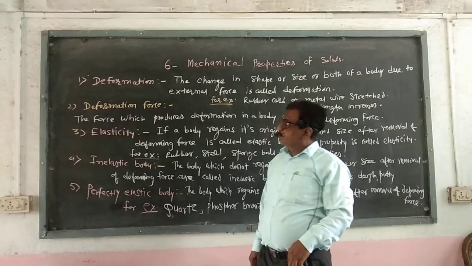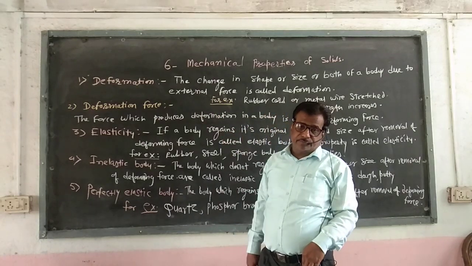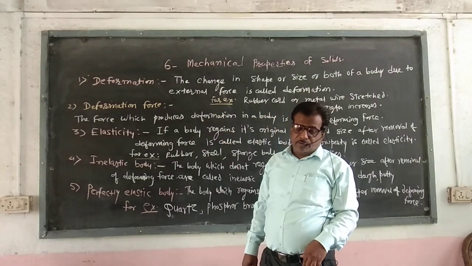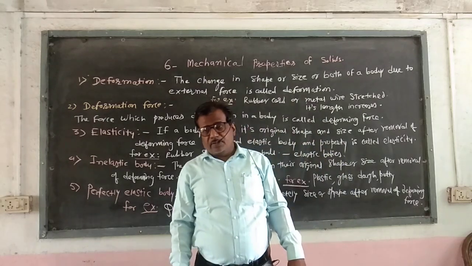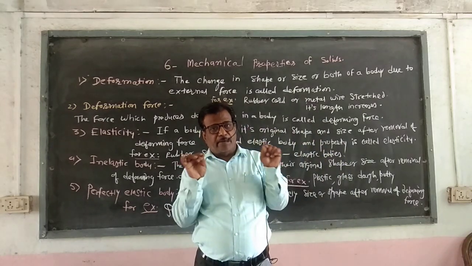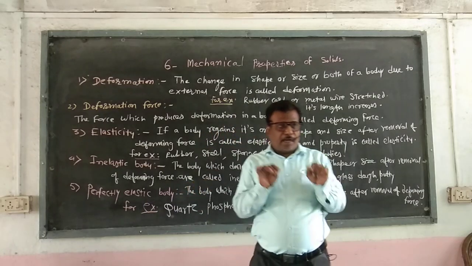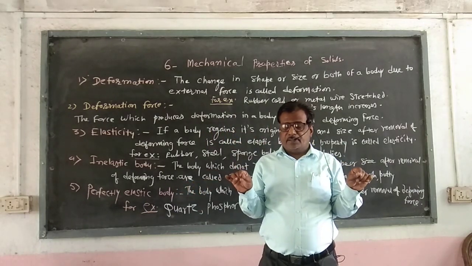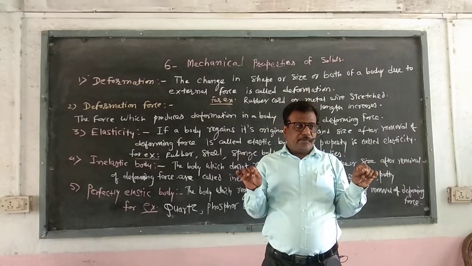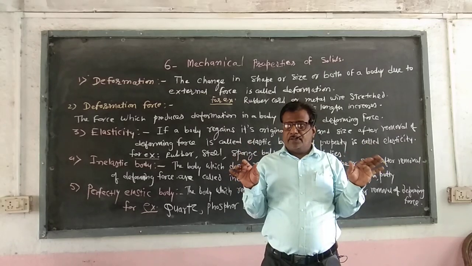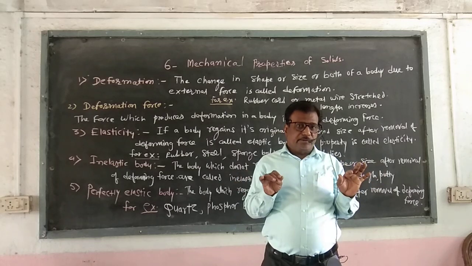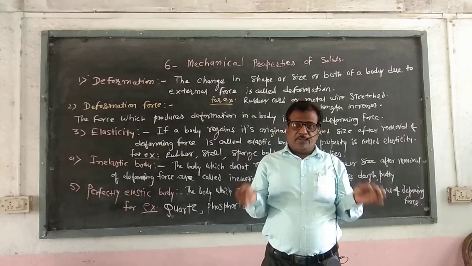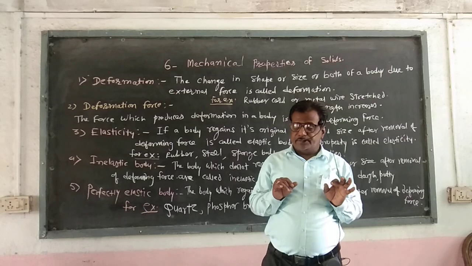So our first definition is deformation. What is meant by deformation? Deformation means when we take a rubber band and we pull it to two sides. After pulling we release it. When we release it, the rubber band comes to its original shape and size.